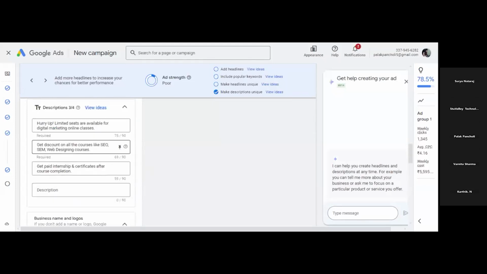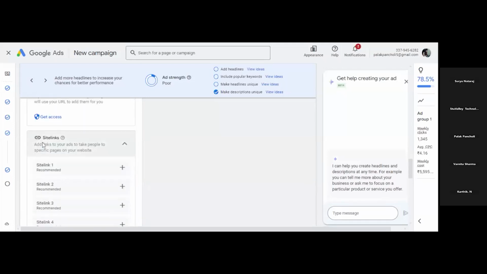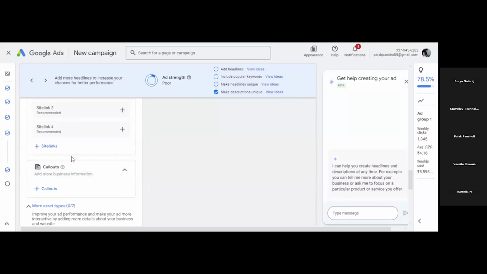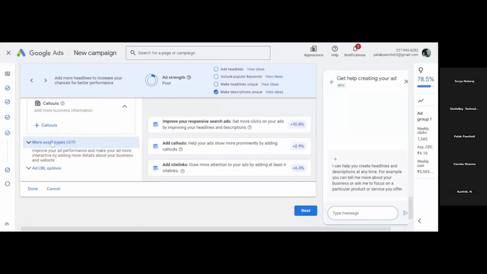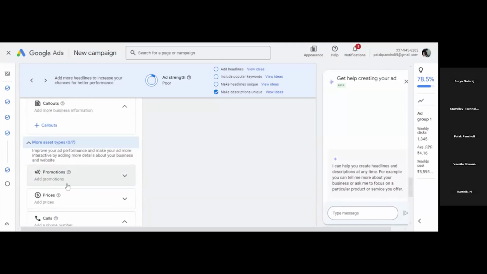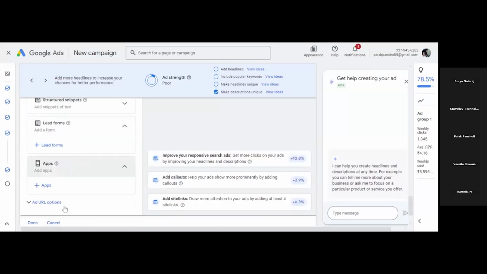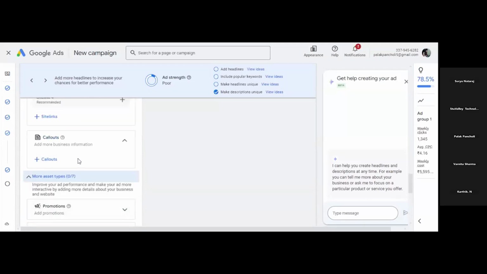This was the ad campaign that we created. Okay, so this is the ad copy. Below this ad copy, this was the sitelink extension that we added. Below this, you will find these ad types. In the more asset types, you will get callout extension. If you click this, you will get promotions, prices, call extension, structured snippet extension, lead form extension, apps extension, URL option. Okay, all the types of extensions you can add from here. Clear now? Yes. So these are the different ad extensions available.